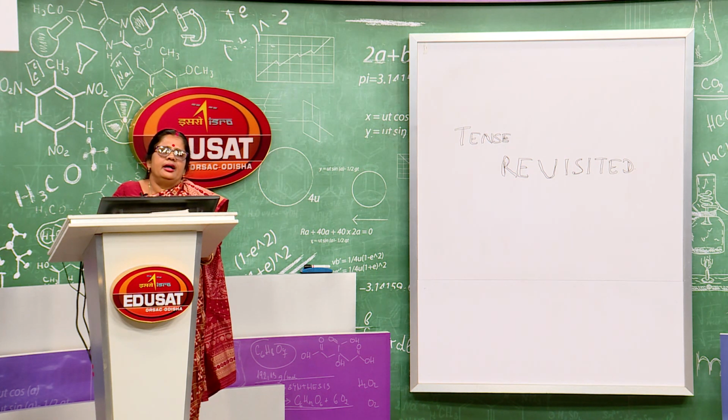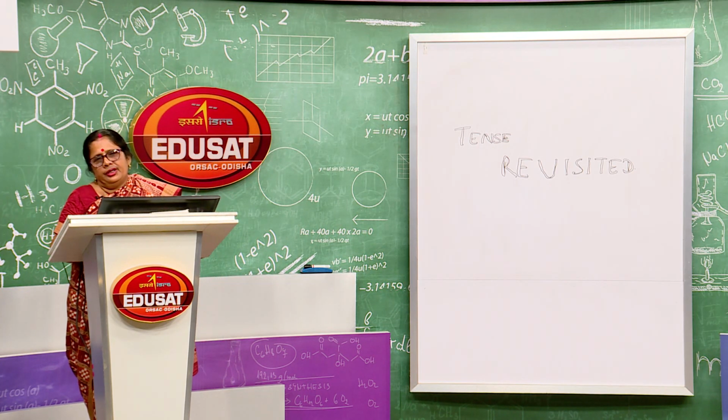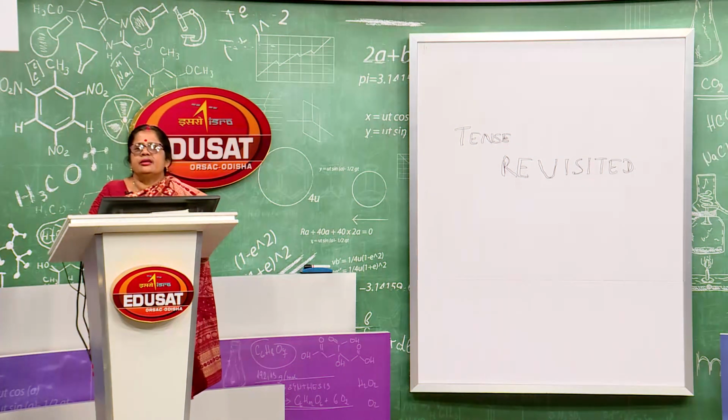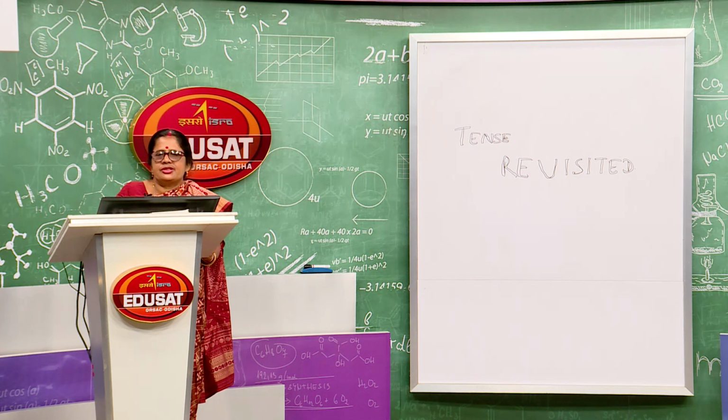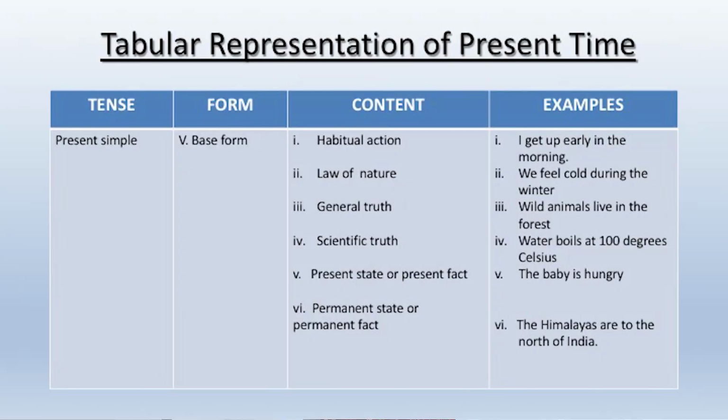Actions continuing now, continuing around now, we take am, is, are plus verb ing. Auxiliary verbs are always am, is, are in present progressive, and the main verb takes ing form. Again, for situations causing anger, irritation, vexations, for changing situations of life, we also use the present progressive forms of the verb. These are the ways of expressing present time.